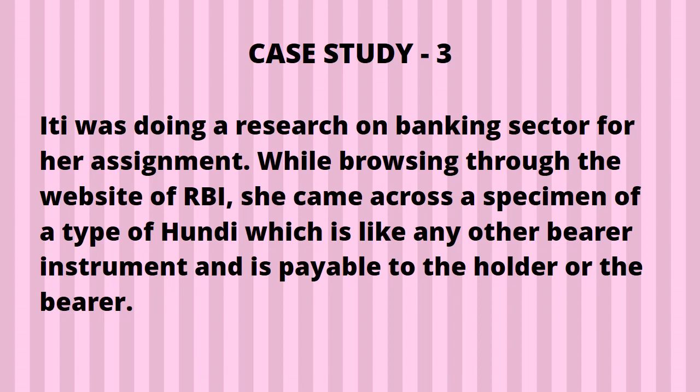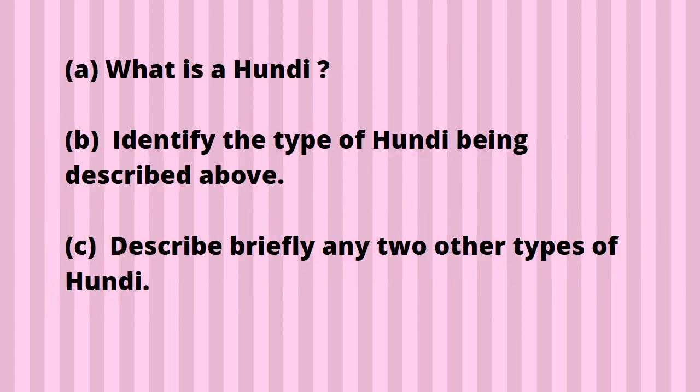First of all, listen, what is the meaning of bearer instrument? Bearer instrument means whichever written document you have, whoever holds it will be given the money. That is a bearer instrument. Hundi, which is like any other bearer instrument and is payable to the holder of the bearer. Bearer means whoever has it will get the money. And payable means money is payable to the holder of the bearer.